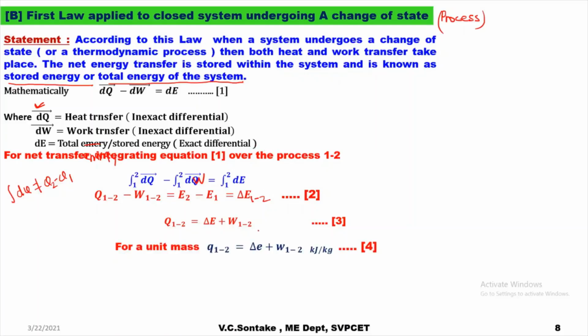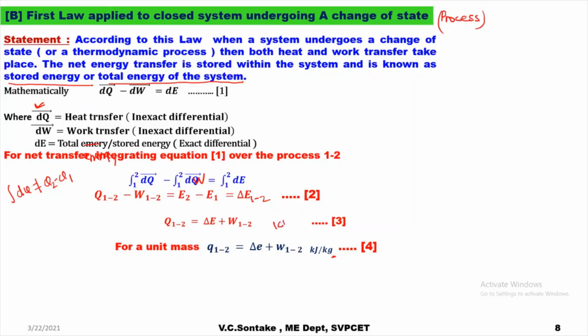Now for a unit mass, if I divide equation 3 by the mass of the system, all these quantities get converted into specific quantities, which are represented by lowercase letters. So the first law of thermodynamics for a closed system undergoing a change of state will become small q12 is equal to delta small e plus small w12, and the unit will be kilojoule per kg.